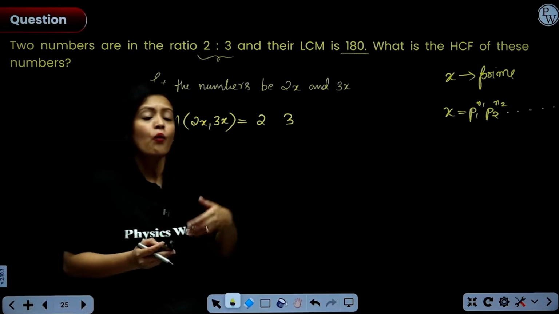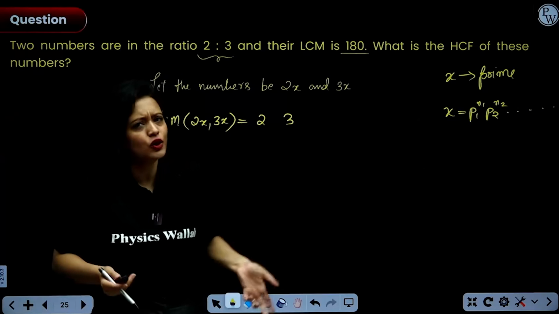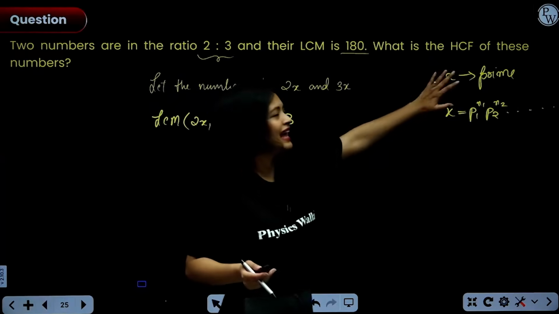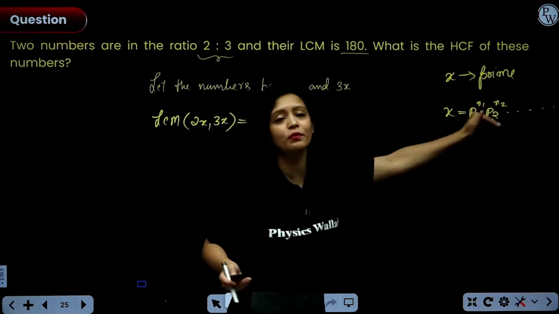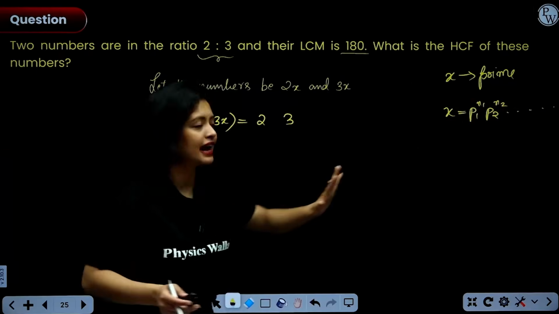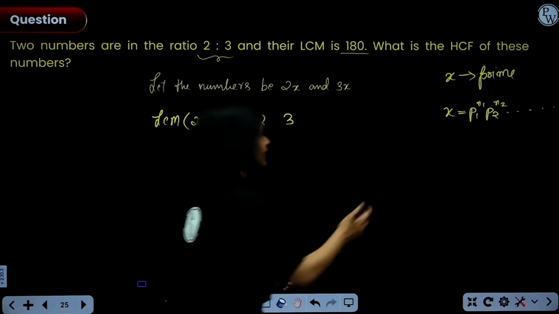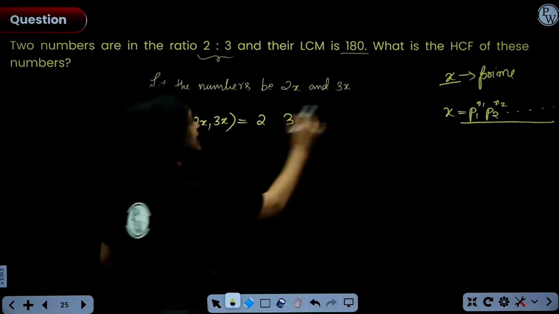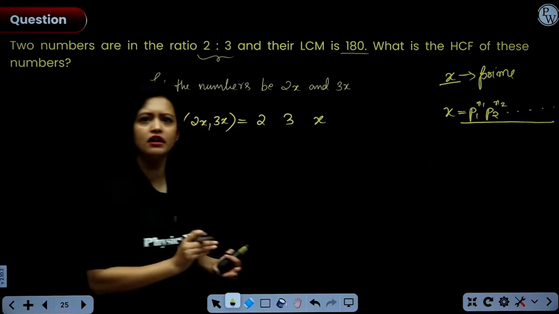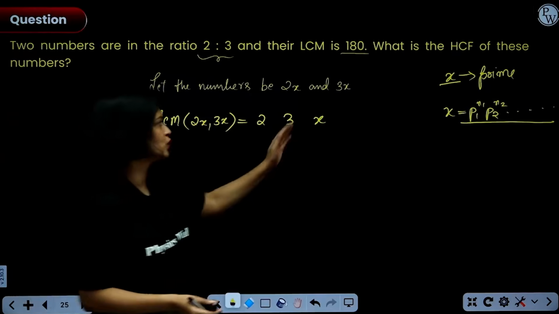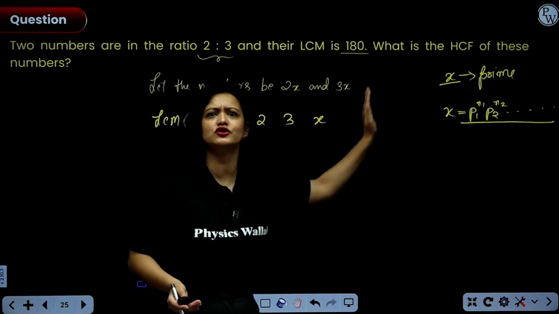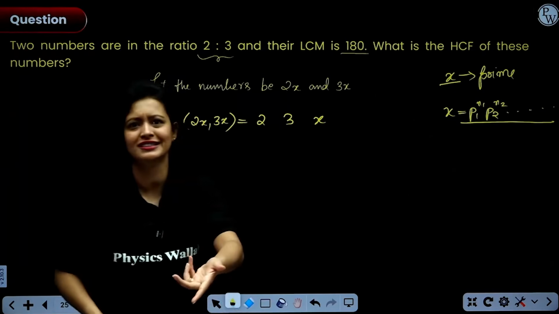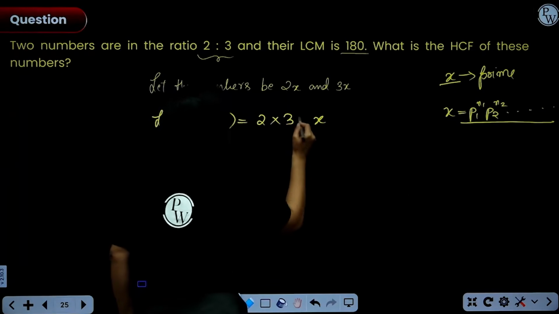Now, what are the other primes? We actually don't know. We just know that x could itself be a prime or it could be a product of primes. So anyway, even if x is prime or even if it is written like this, we can write down the entire number like this, x here. Or you could write p1 raised to power n1, p2 raised to power n2, and so on. Totally your choice. Okay, now you will multiply this.